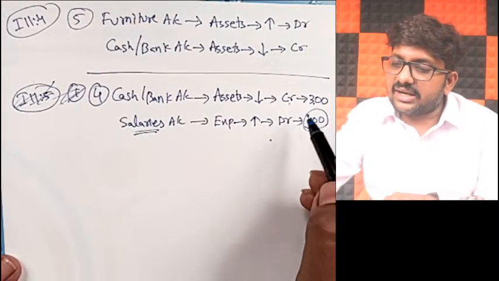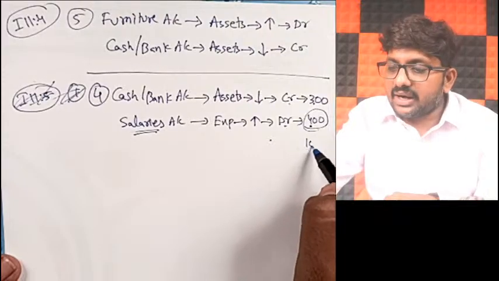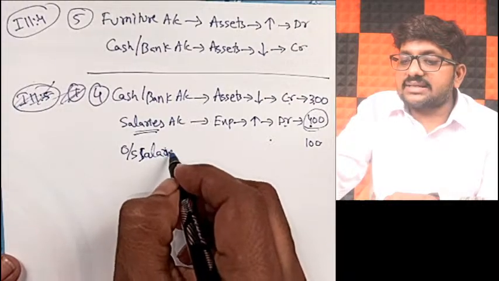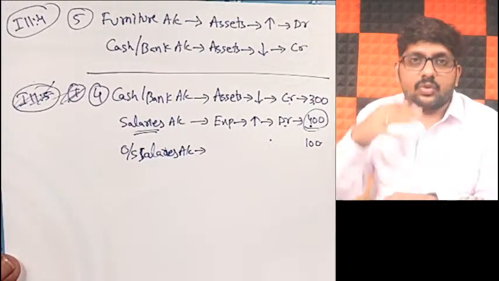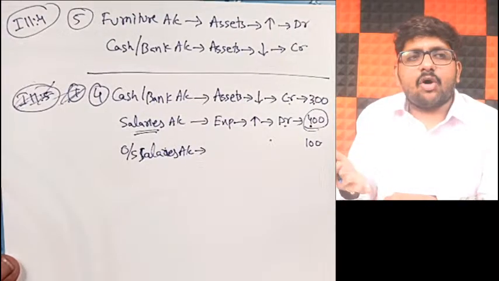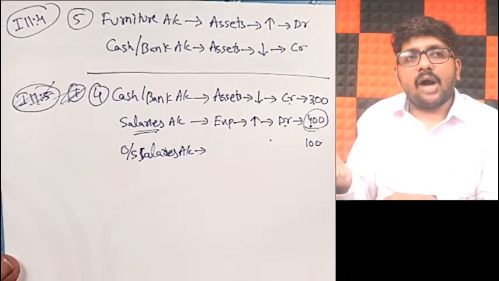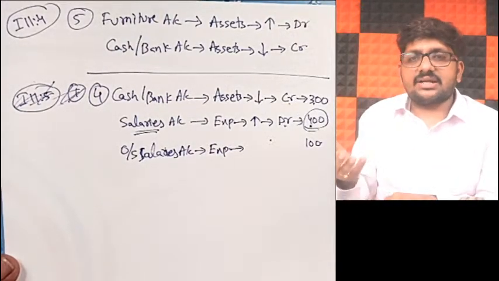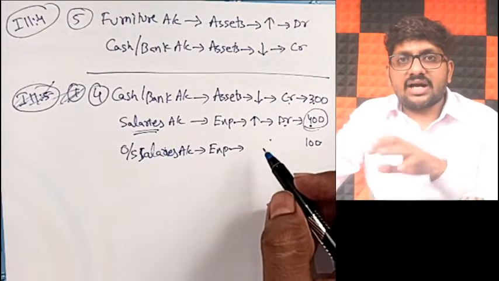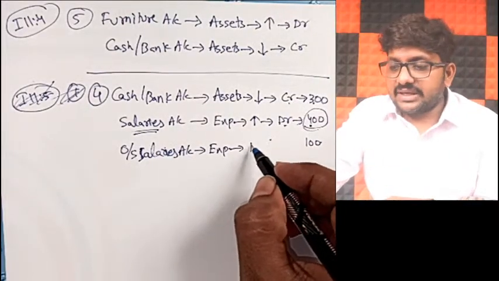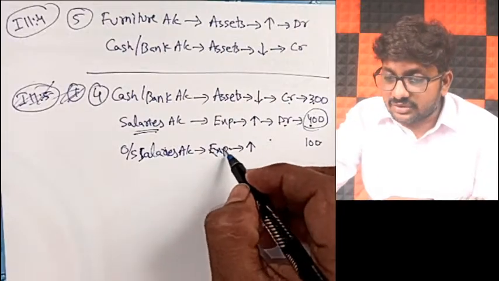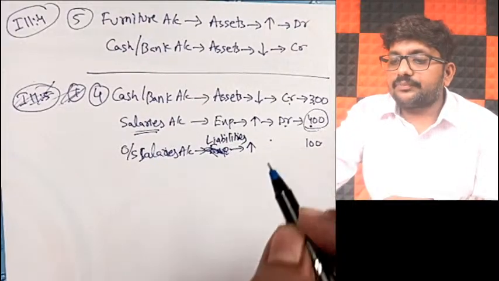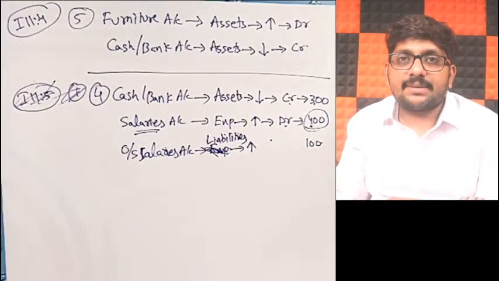Sir, but credit by 300, but debit by 400, sir. What about remaining 100, sir? That 100 is nothing but payable, which I call outstanding salaries account. Or you can even call it salaries payable also. This is a part of what, my dear friends? Outstanding salaries is a part of liabilities, because it is payable. So outstanding salary is a part of liabilities.